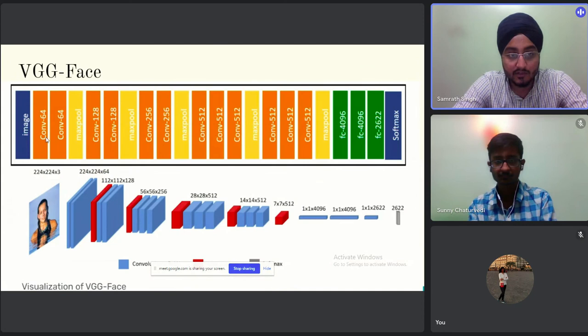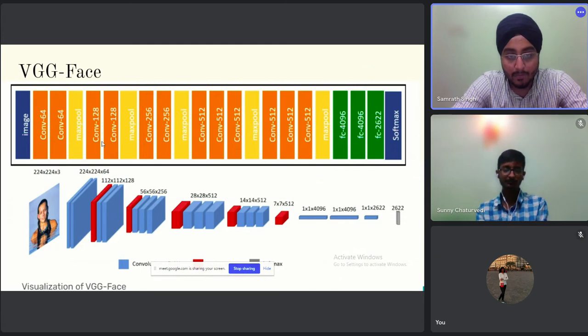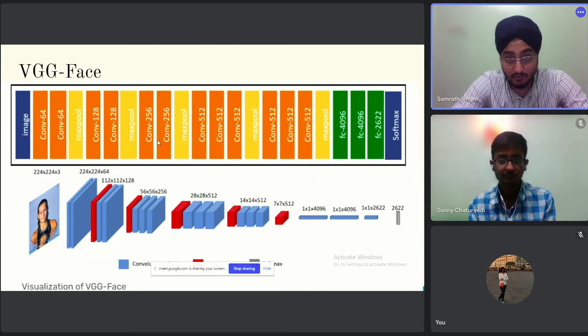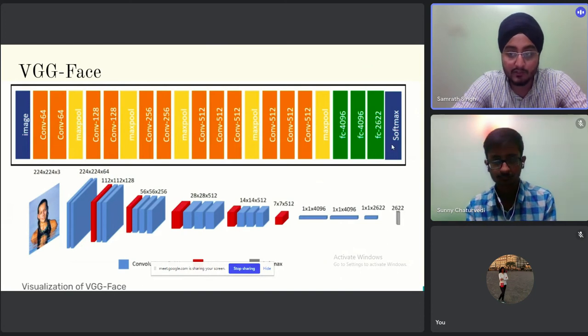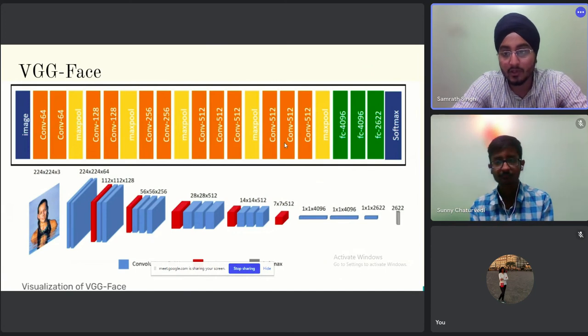It consists of convolution layers followed by some maxpool layers. So this is considered as one block, and there are five blocks, and after that there are some fully connected layers followed by a softmax function, so that we can get the probability of an image belonging to each class.